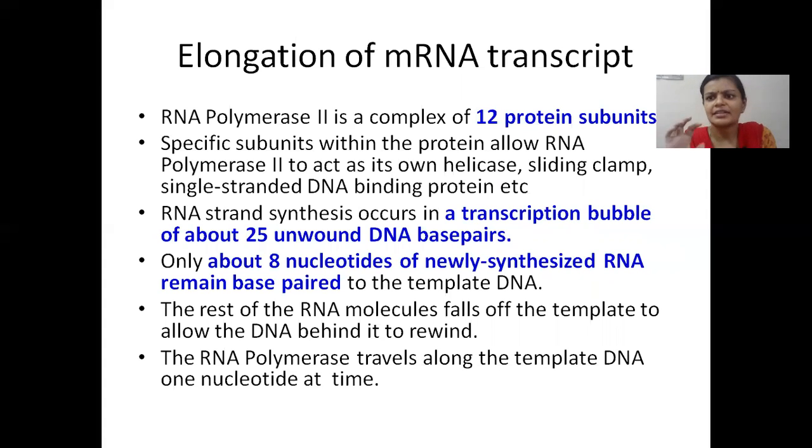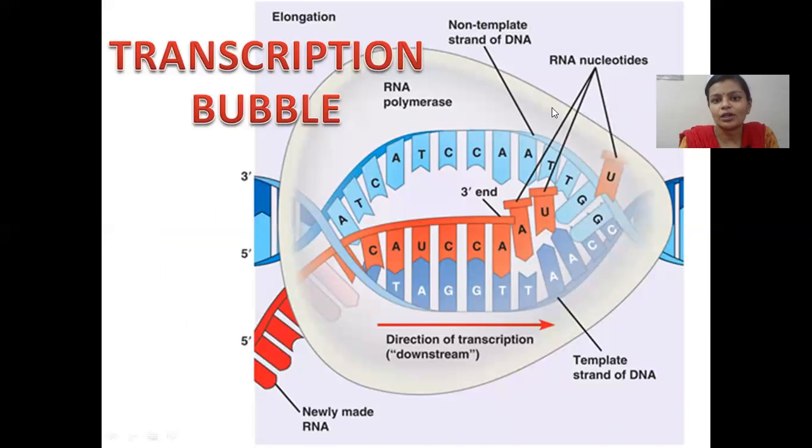The elongation process is nothing but addition of new nucleotides to the growing nascent mRNA by the action of RNA polymerase II using the DNA gene as template. So the transcription bubble is maintained in this form. It is maintained up to the end of the transcription process. This is how the transcription bubble looks. You have the template strand, and the transcription bubble is opened up to a length of about 25 base pairs.